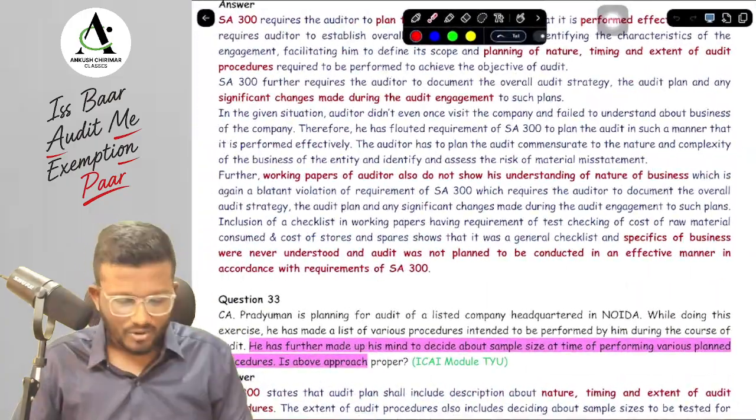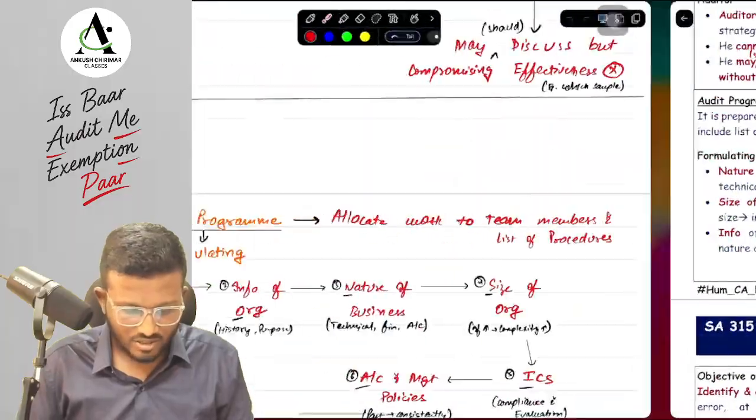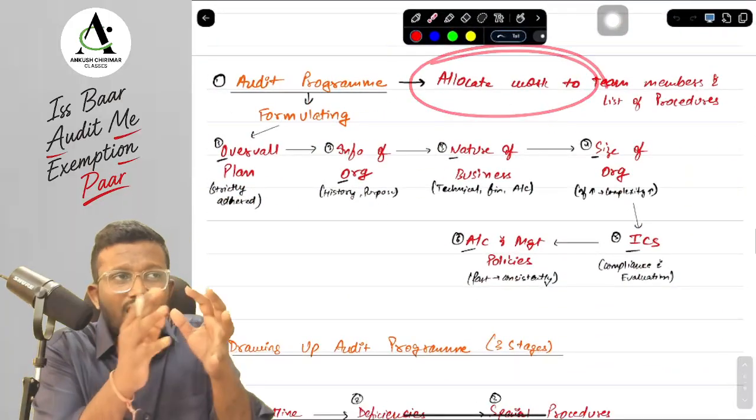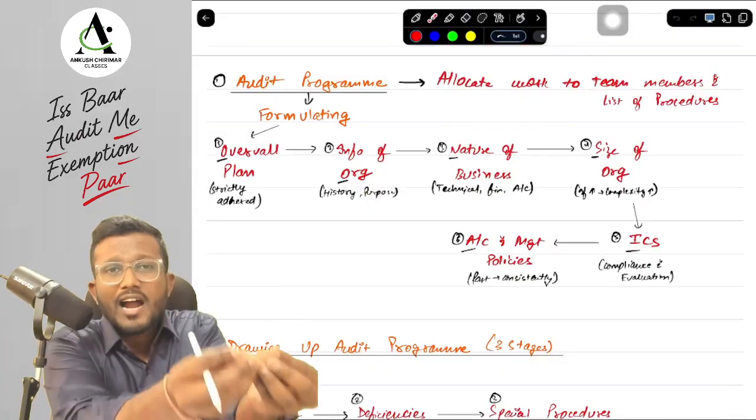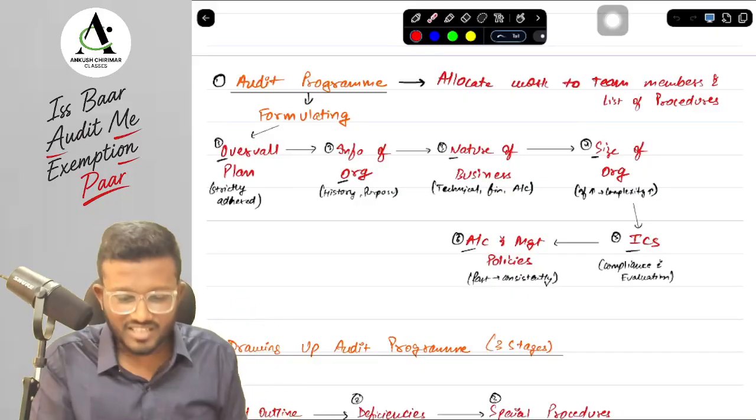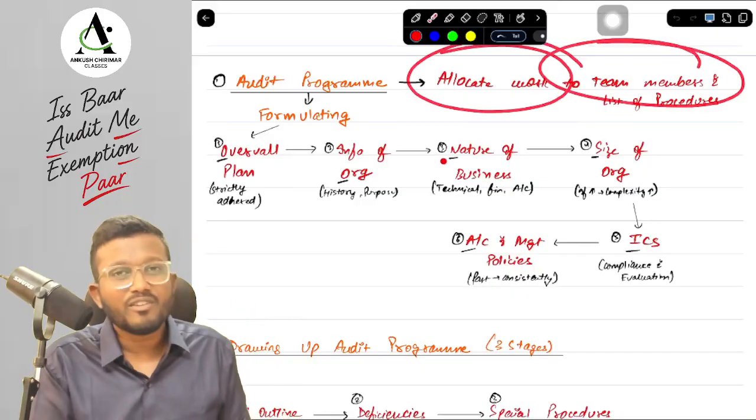Last topic is your audit program. What does the audit program say, sir? What is an audit program? It is basically a list of verification procedures that you hand over to an article or your seniors so that they can perform the work as per the procedures. So it helps in allocating the work to the team members.